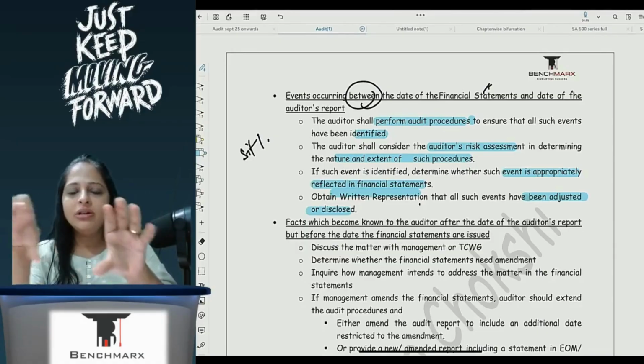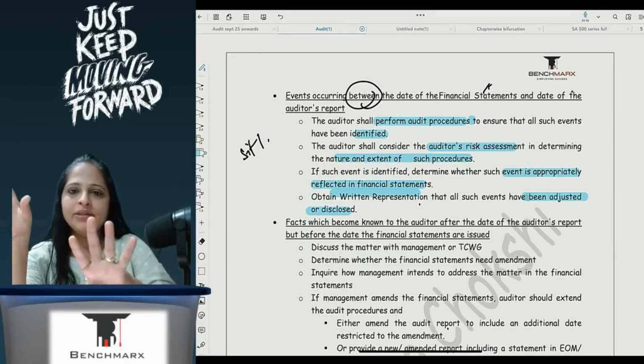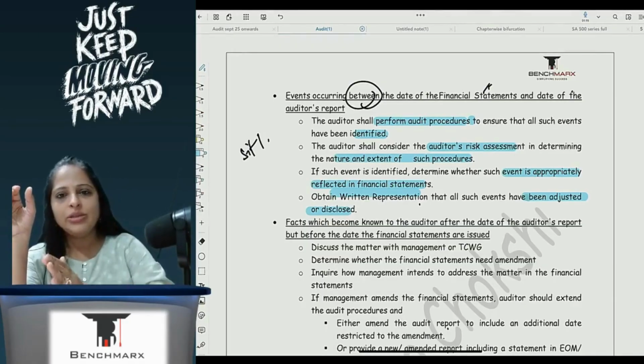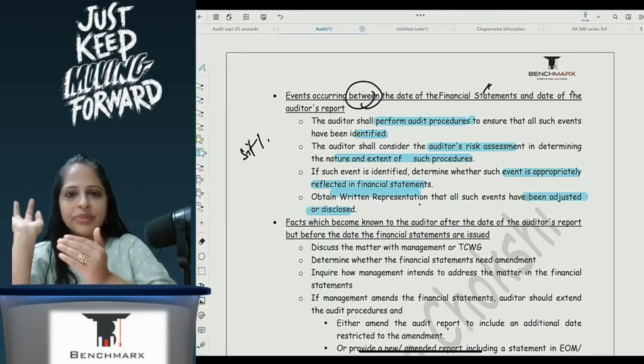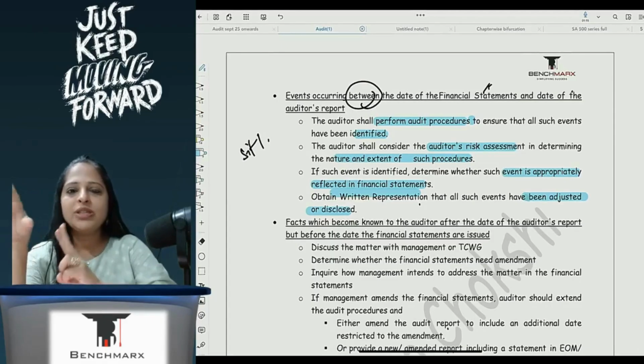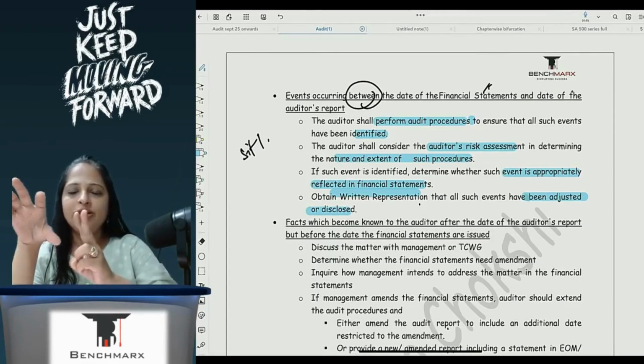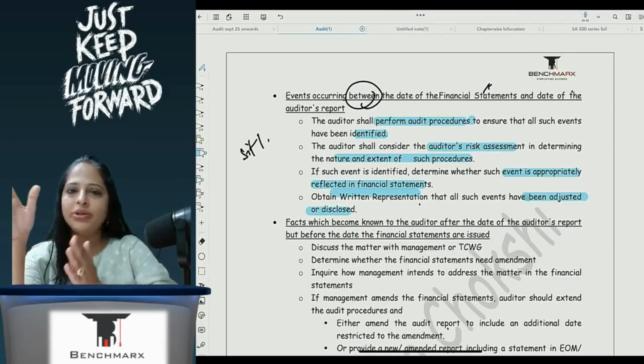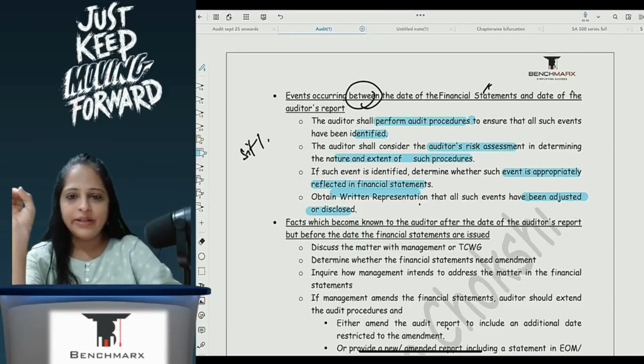That gap is something that I will first have to identify, that this was the case and the issue has been resolved before I give the audit report. Once I've identified, I will see what risk assessment procedures I need to perform in order to ensure that my financial statements and the audit report are correctly reflected.